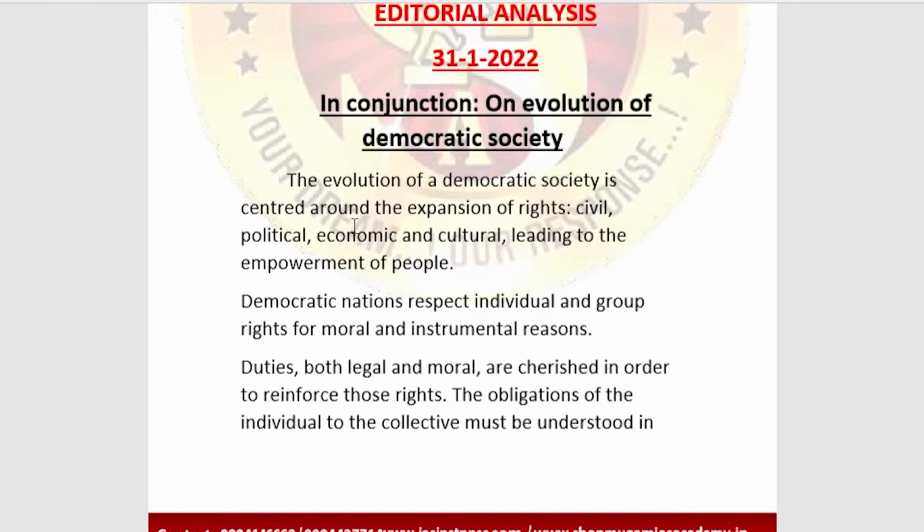The evolution of a democratic society is centered around the expansion of rights, the civil, political, economic and cultural rights, which are leading to the empowerment of the people, because these rights, the fundamental rights that I have told you, not only guarantee the rights of the people but also empower the citizens of the country. How exactly is that? We are going to study now. We all know what the fundamental rights are, first of all, because without basics we can't move into this editorial. First we need to know what exactly the fundamental rights are.